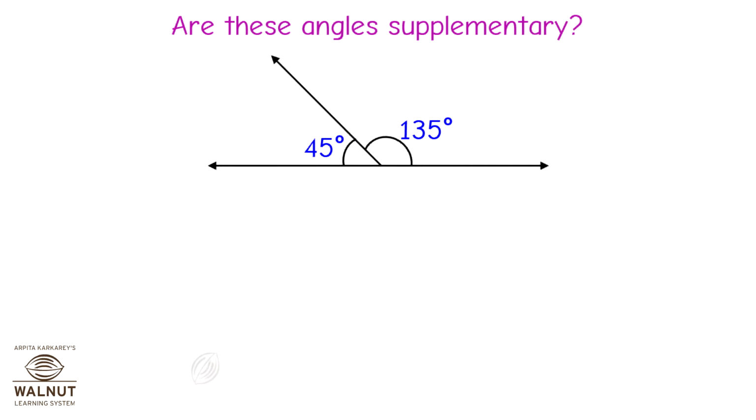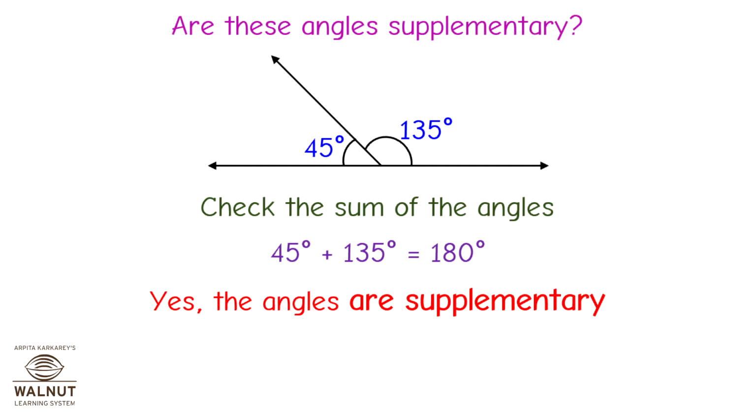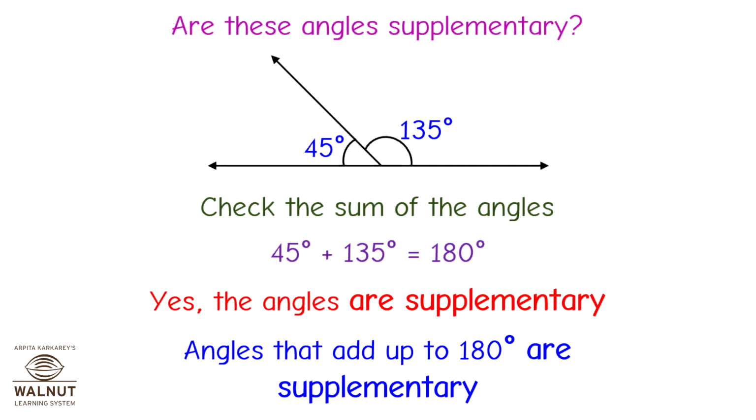Are these angles supplementary? Check the sum of the angles. 45 degrees plus 135 degrees is equal to 180 degrees. Yes, the angles are supplementary. Angles that add up to 180 degrees are supplementary.